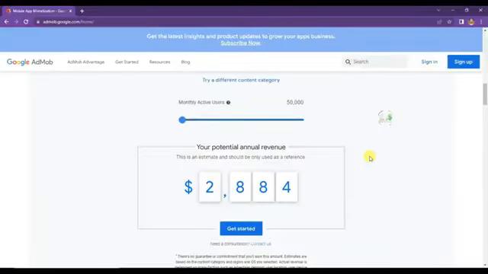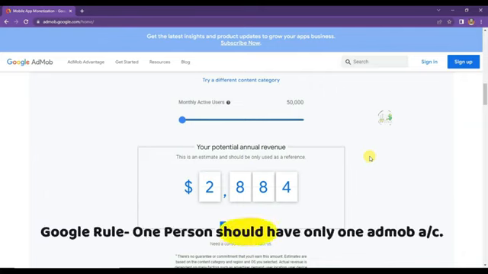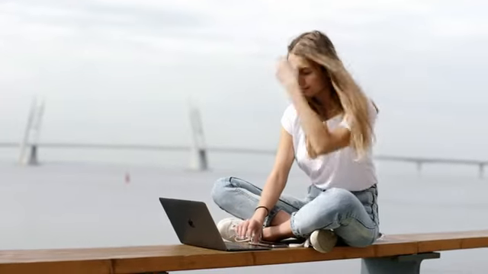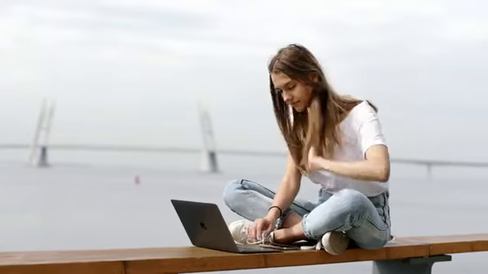Guys, I already have a Google Admob account, but in this video, I will create another Admob account using my brother's Gmail, only to teach you. Guys, Google allows only one Admob account per person. You cannot create 2 or 3 Admob accounts for one person. That's why I'm going to create an Admob account for my brother using my brother's Gmail.